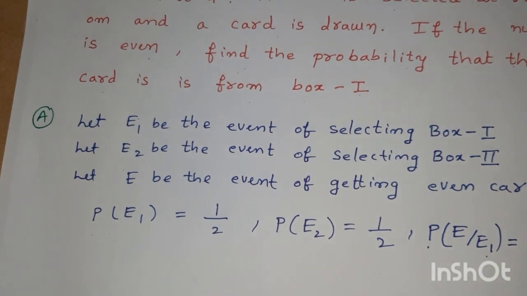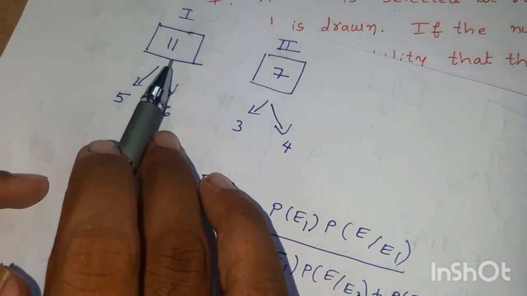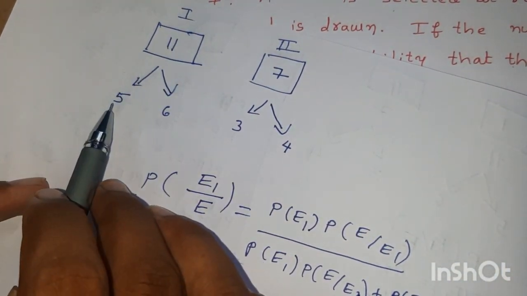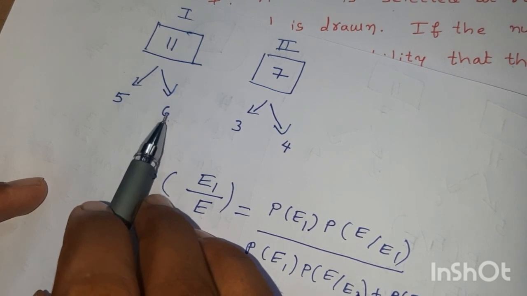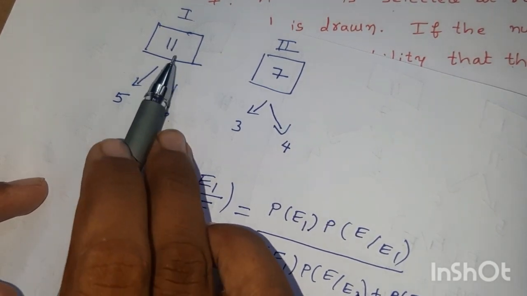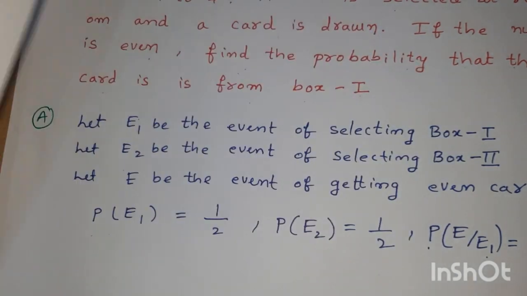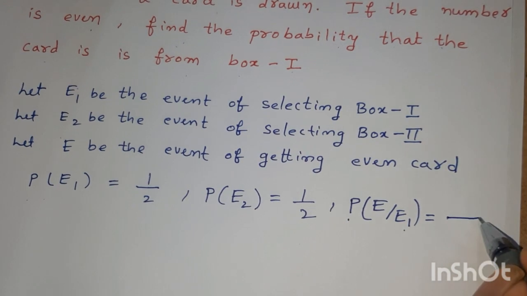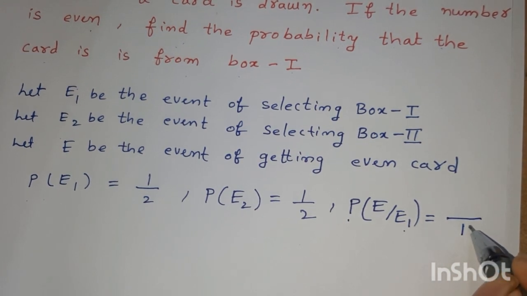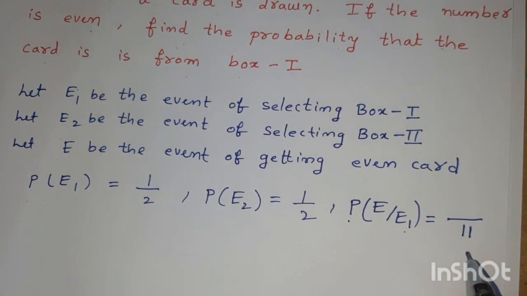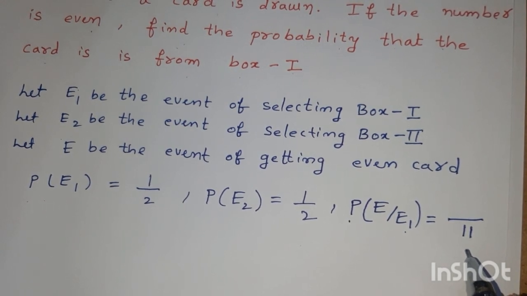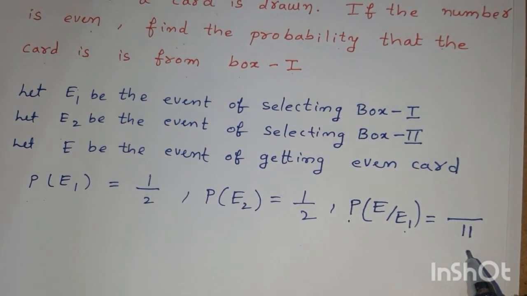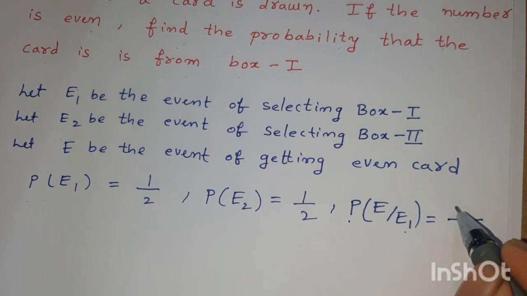In the first box, 11 cards are there. Among these 11 cards, 5 are even and 6 are odd. Therefore, the number of exhaustive cases is 11, and the number of favorable cases is 5.